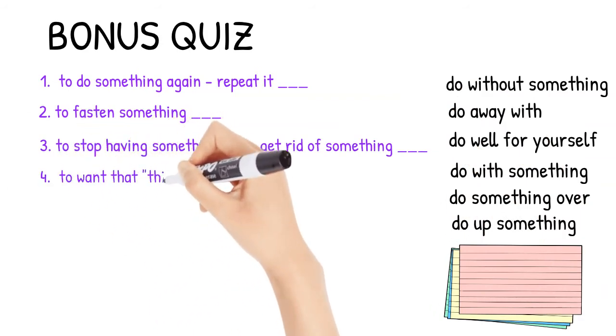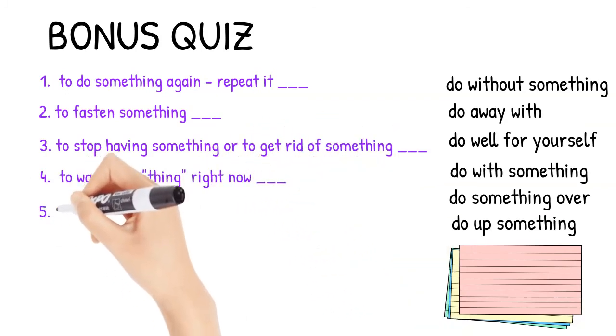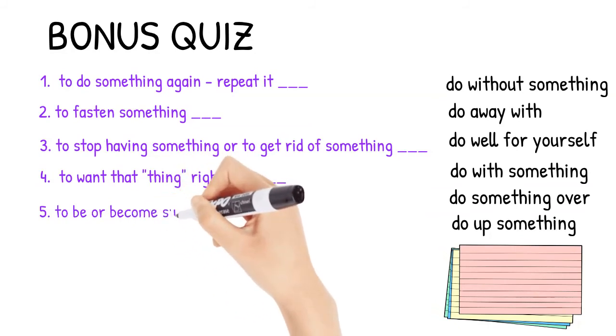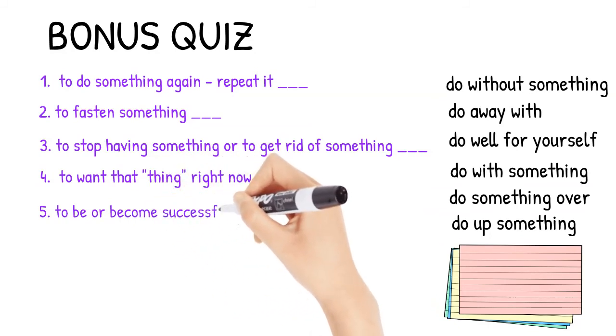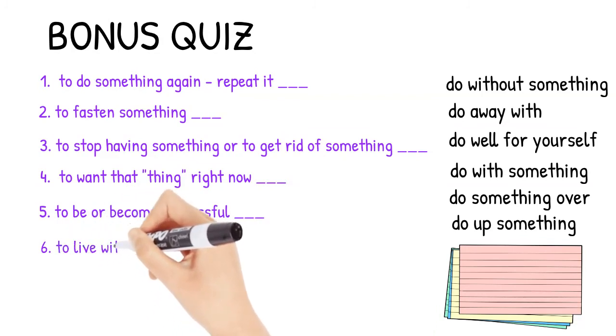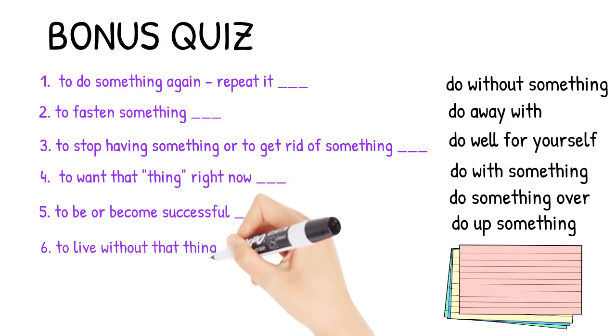So then the definitions on the left are: number 1, to do something again, repeat it. Number 2, to fasten something. Number 3, to stop having something or to get rid of something. Number 4, to want that thing right now. Usually it's now, or you want it, the desire is there now. Number 5, to be or to become successful. And number 6, to live without that thing. So pause the video, match the two, and then check your answers on the next slide.